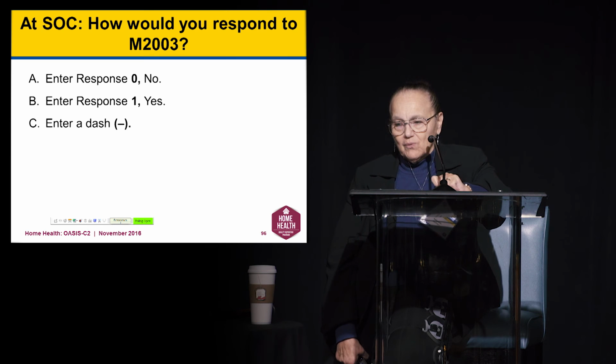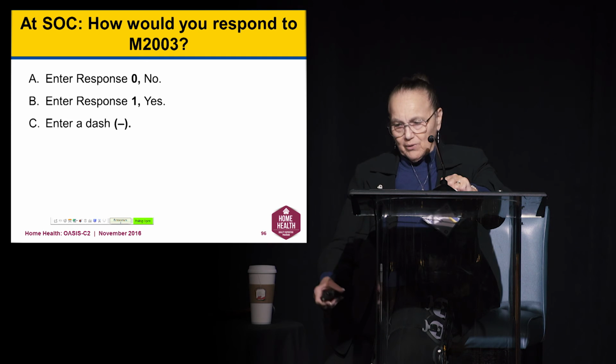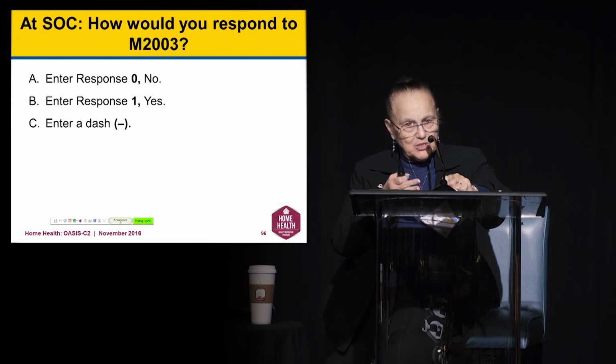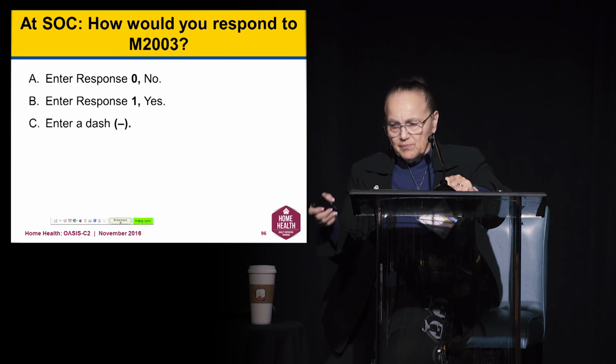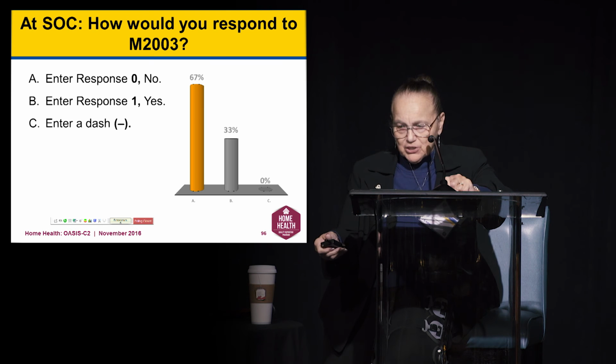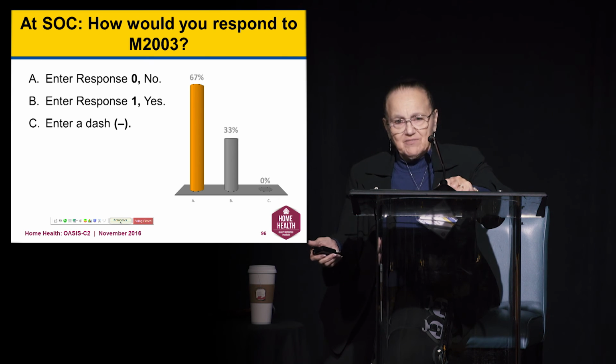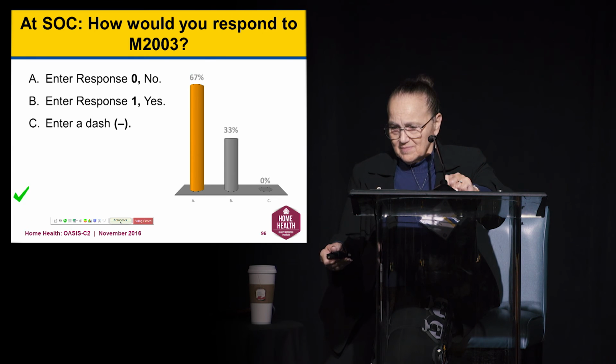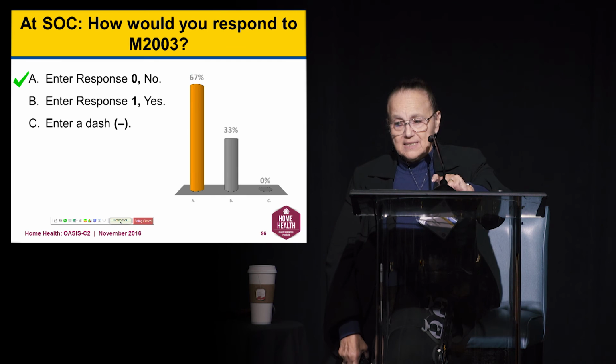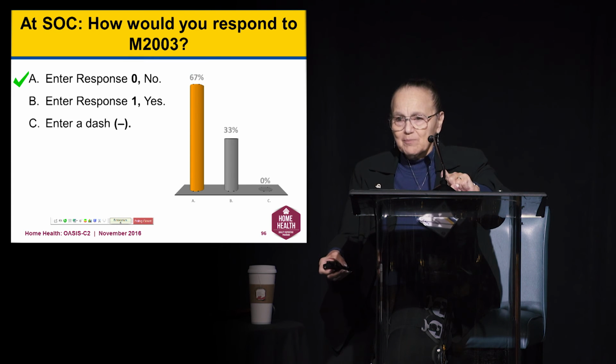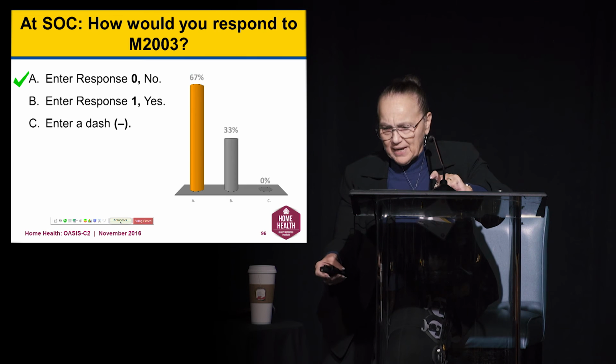First, we want to know, how are you going to answer 2003? Okay. The first question was whether or not there was an issue found. This one wants to know what you do. Look at your choices, get your clicker there. Okay, we still have a split decision, 2/3, 1/3. And the correct answer is no. And why is that? Okay, I'm hearing a lot more than 1/3 with the correct answers.